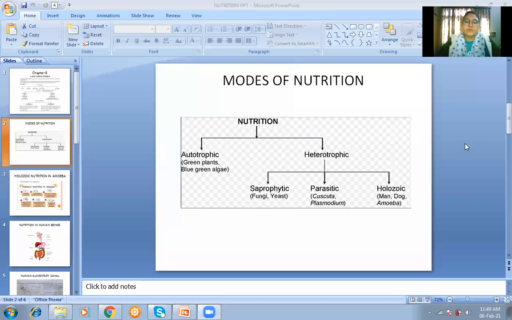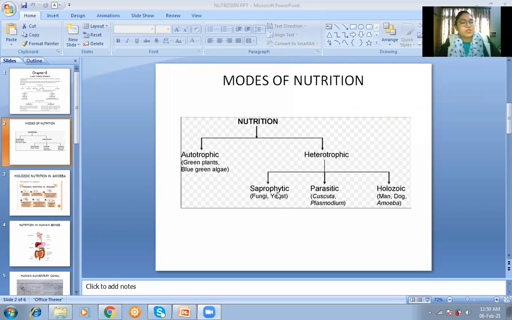So what is nutrition? First of all, nutrition is the mode of intake of food by different organisms. Nutrition can be divided into two parts: autotrophic mode of nutrition and heterotrophic mode of nutrition. Autotrophic is where the organisms make their own food, like green plants and some blue green algae. Then heterotrophic mode of nutrition can be further divided into saprophytic, parasitic and holozoic. What is saprophytic mode of nutrition?